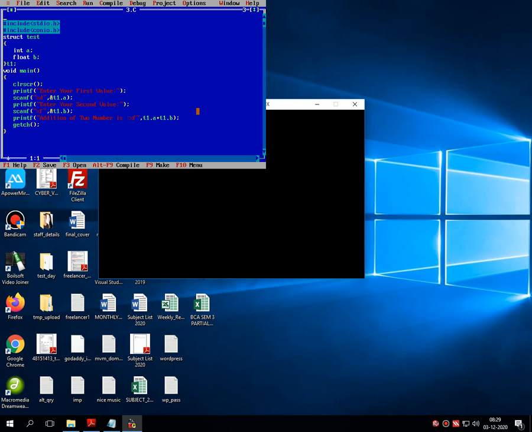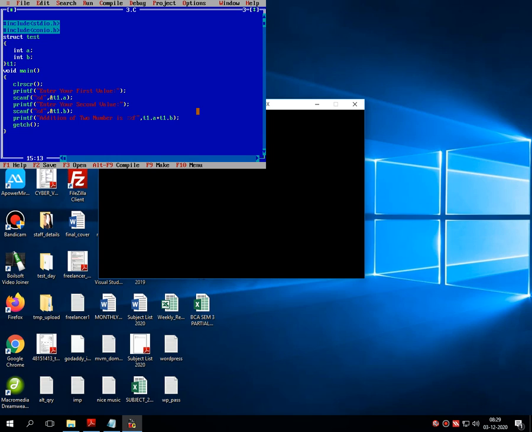Write a program to find the maximum of two values using structure. The first change I would like to make in the structure members is declaring both variables as integers. Once the declaration of these two variables is done in void main, the lines I have to write are: printf enter your first value.